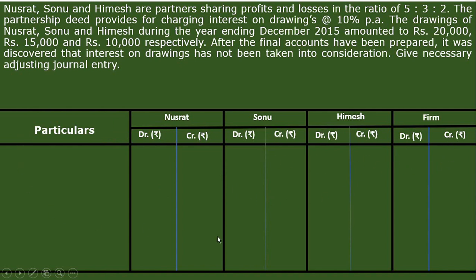Now this particular table is known as the table of adjustments. Whenever you are solving these types of questions, you have to make this format a little bit lower, and on the top you have to make the journal entry column format.